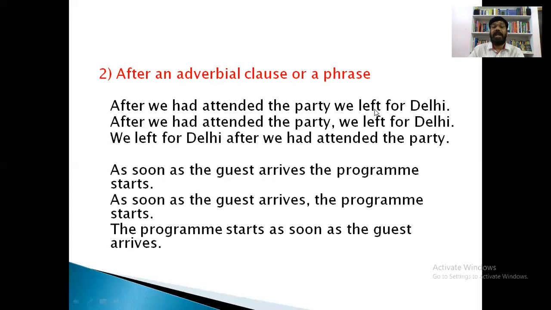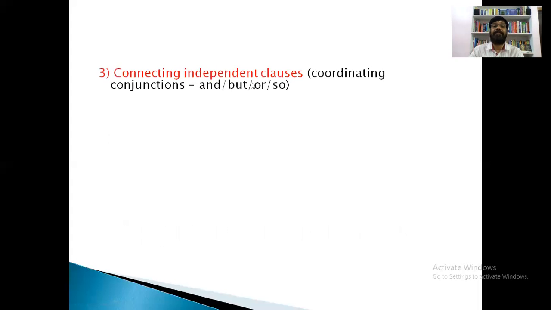One is a subordinate clause and the other is a main clause. It means this is a dependent clause and this is an independent clause. But a comma is used on some other occasion, say connecting independent clauses. It is used for connecting independent clauses.